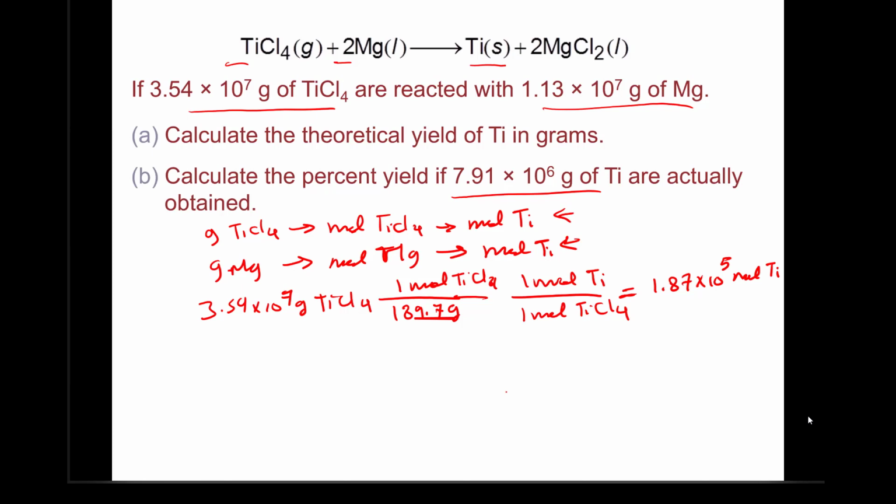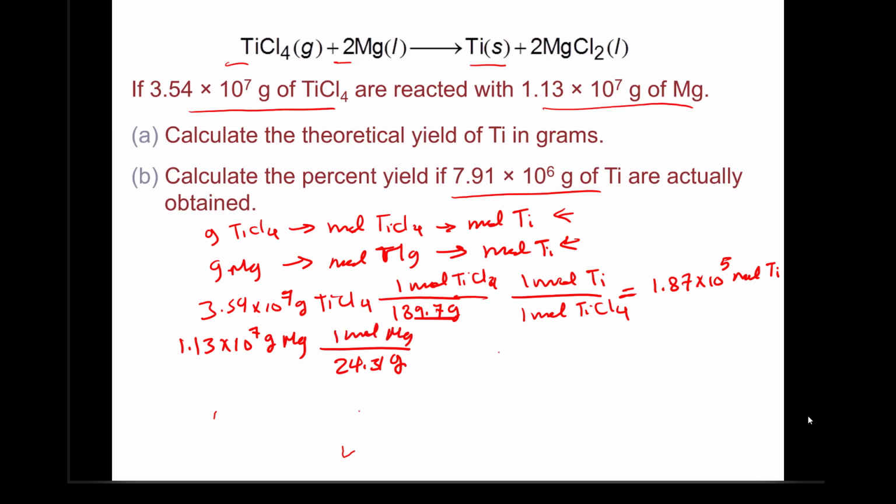Repeat the same thing using the amount of magnesium. So we start with 1.13 times 10 to the power 7 grams of magnesium. Convert them to moles of magnesium using the atomic weight of magnesium, which is 24.31 grams per 1 mole magnesium.